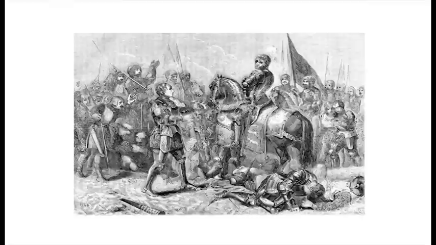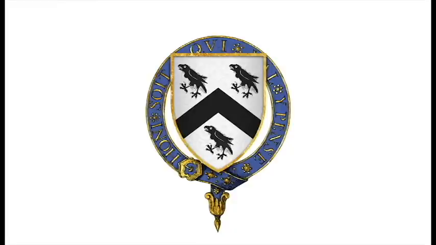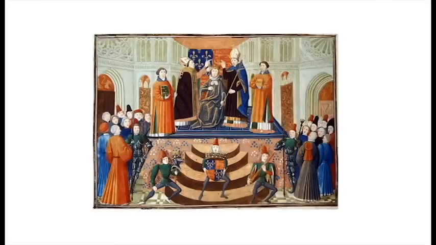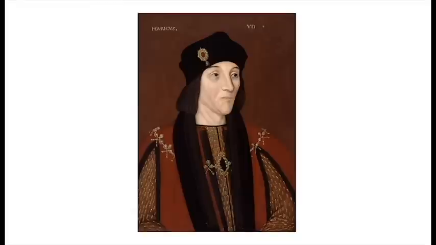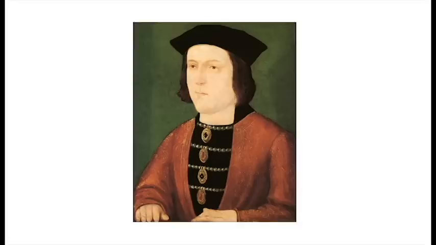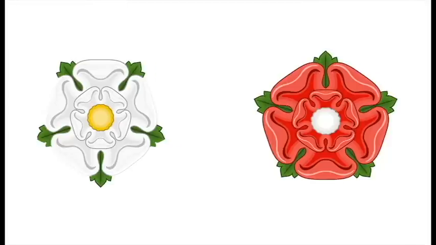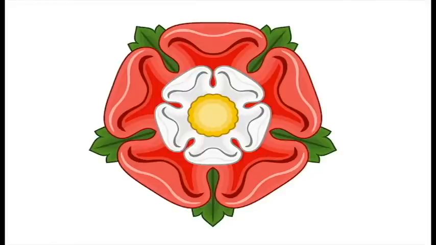Richard would be betrayed by Lord Thomas Stanley, who was the stepfather to Henry. Richard would be isolated and killed by Rhys ap Thomas, a Welsh nobleman. Henry would be crowned shortly after the battle and proclaimed Henry VII, first king of the House of Tudor. To make sure that his rule was safe, he married the last member of the House of York, Edward IV's daughter, Elizabeth. This unified the Lancastrians and the Yorkists into one house, and to signify this, Henry's new emblem would be a red and white rose.